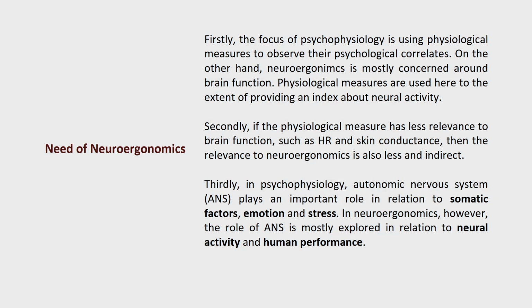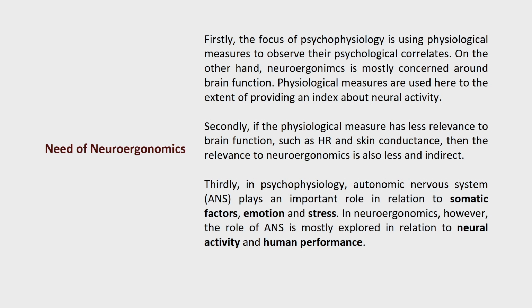Now take another pathway. Some physiological measures have less relevance to brain function, such as heart rate and skin conductance. Then the relevance for neuroergonomics is also less and indirect, but for psychophysiology it is the other way around. Third, in psychophysiology, the autonomic nervous system plays an important role in relation to somatic factors, emotion and stress.